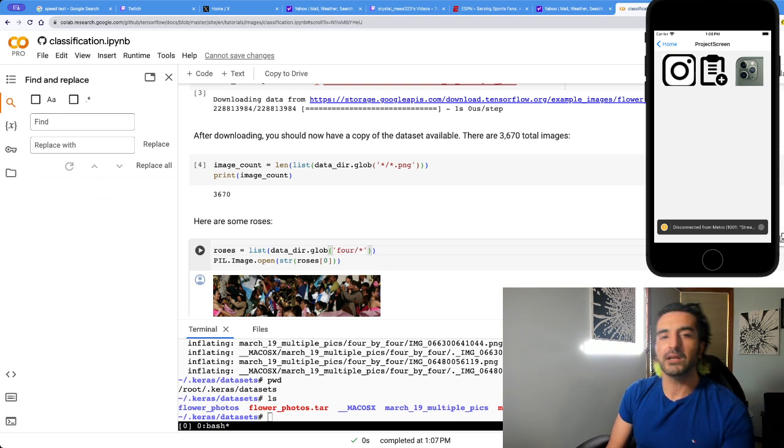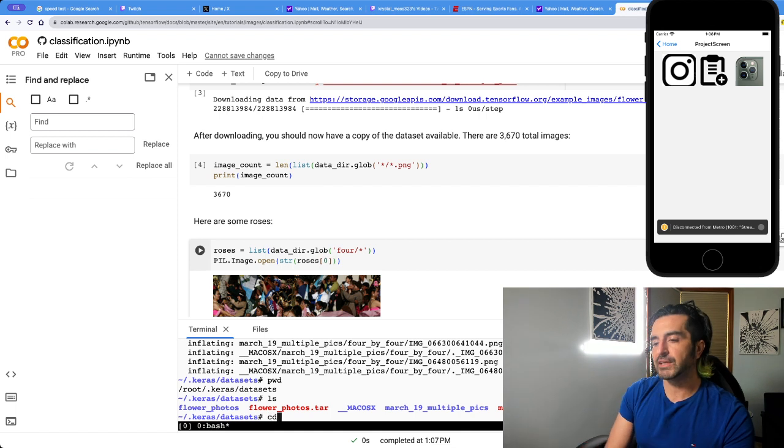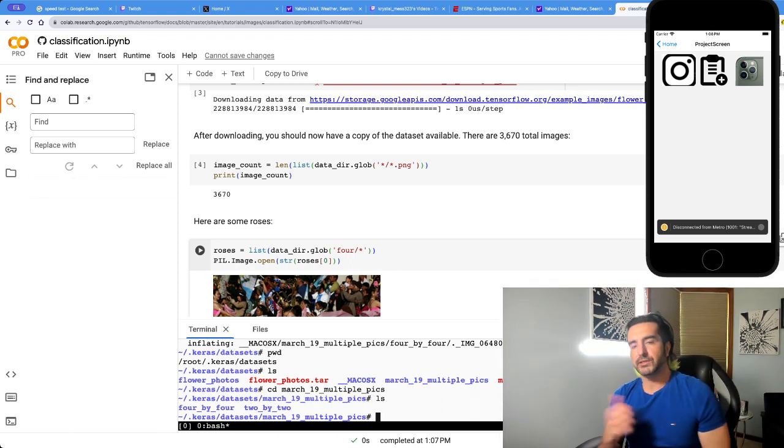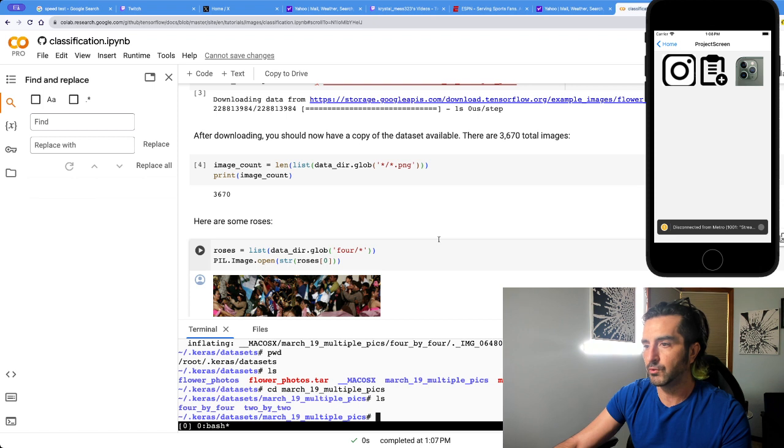By the way, the labels for your project come directly from the organization of your folders. I'll show you. If I cd into March 19th and go ls, you'll see I have 4x4, 2x2. It extracts those folder names, and when it does the classification, it labels the images according to those folders.